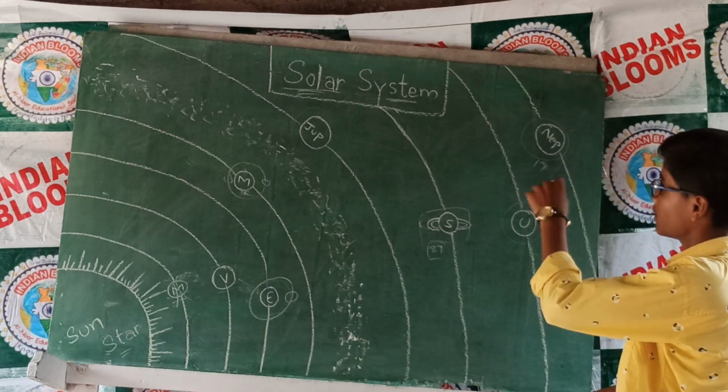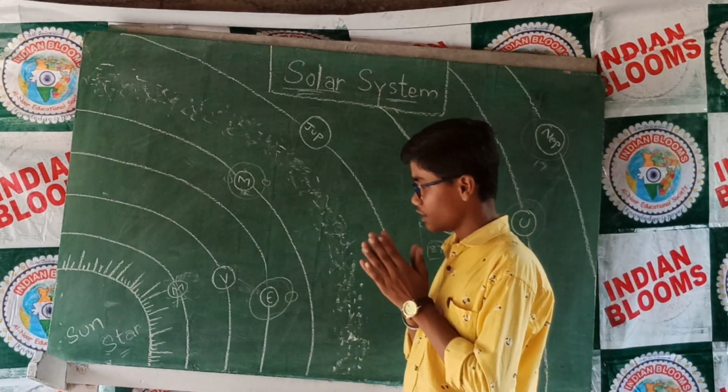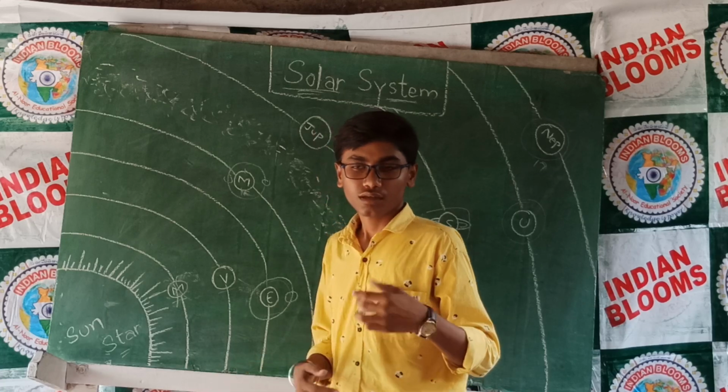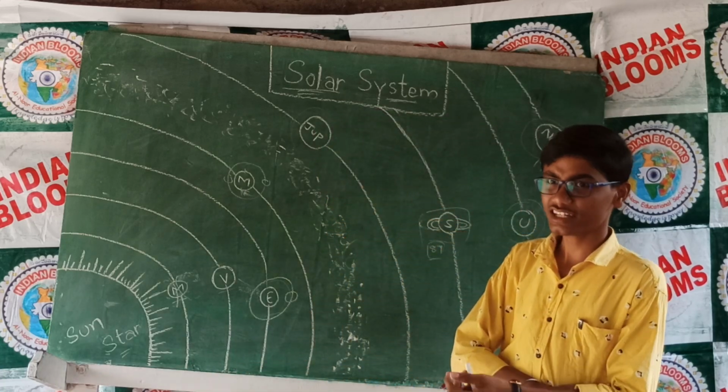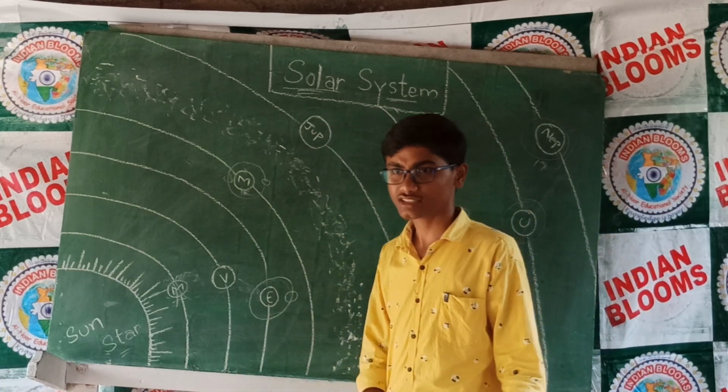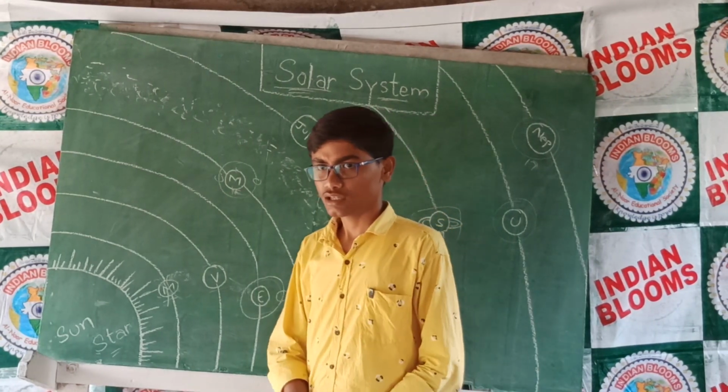Now the planets are complete. Next, there are more members in our solar system, namely dwarf planets, asteroids, comets, and meteoroids.